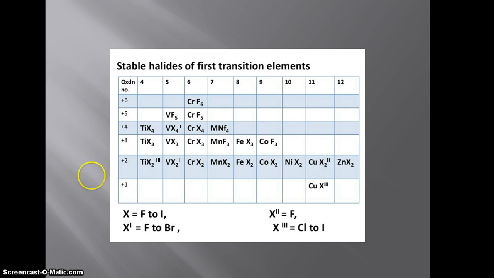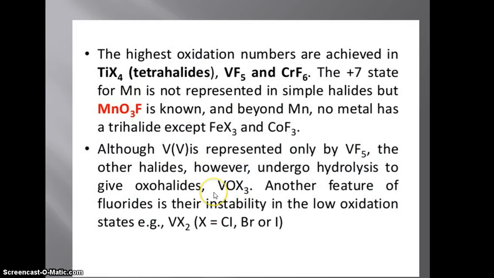Stable halides of the first transition elements are given here with variable oxidation state, along with the 4d, 5d, 6d series. So higher oxidation numbers are achieved in titanium, vanadium as well as chromium complexes. Manganese has a maximum oxidation state of +7, as in MnO3F, and beyond Mn no metal has been reported.